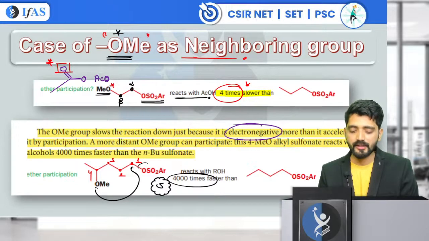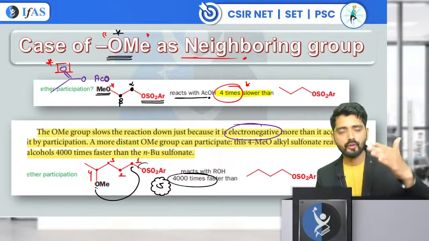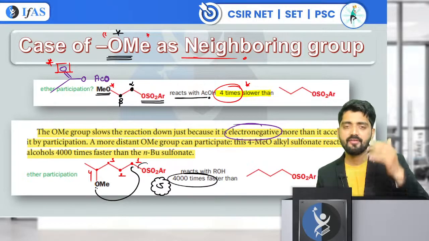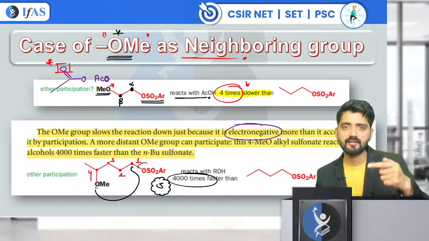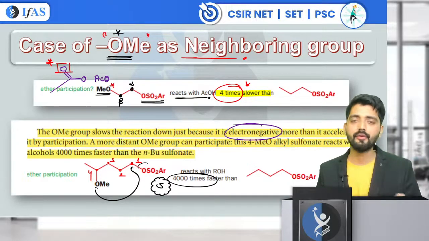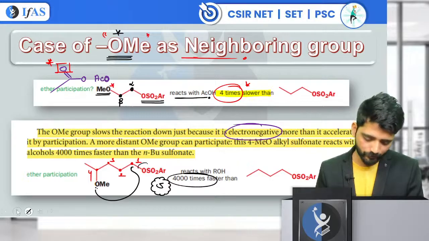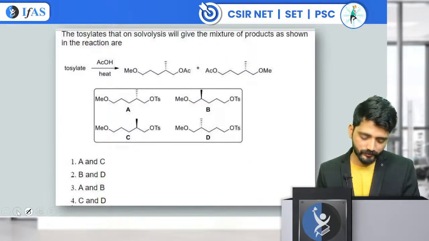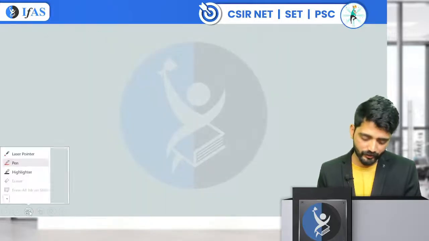Please note down each and everything in your notes and follow the sequence which I am following, so that once you revise your notes, everything is placed and stacked in your brain in a proper manner, so that you are not confused. Okay. Now, I will be coming to this question, but before that, I need a blank slide in order to explain something.